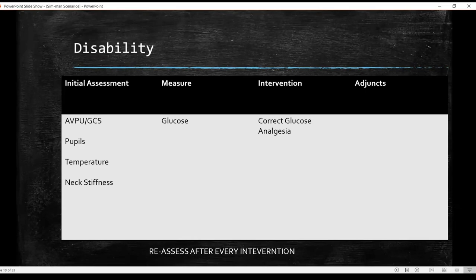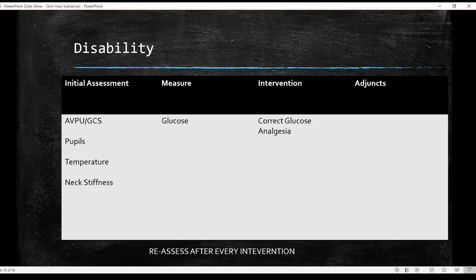You'll also look at the pupils, because in opioid toxicity you can find changes. So you're looking for the asymmetry, you're looking for reaction to light. You can assess the temperature here, and you can also assess for neck stiffness, because meningitis can present, and this might be a clue for you to get to that.